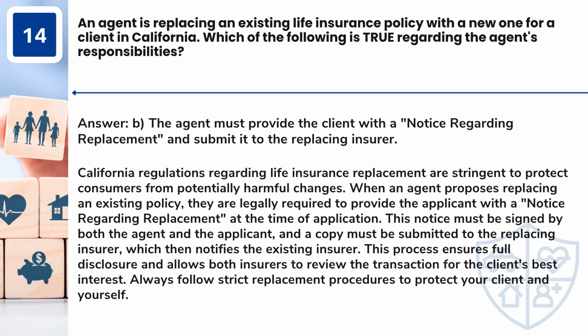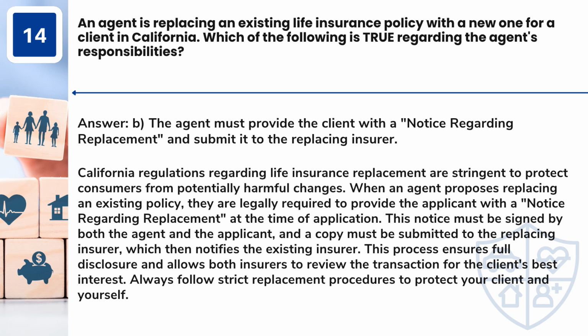Answer: B. The agent must provide the client with a notice regarding replacement and submit it to the replacing insurer. California regulations regarding life insurance replacement are stringent to protect consumers from potentially harmful changes. When an agent proposes replacing an existing policy, they are legally required to provide the applicant with a notice regarding replacement at the time of application.